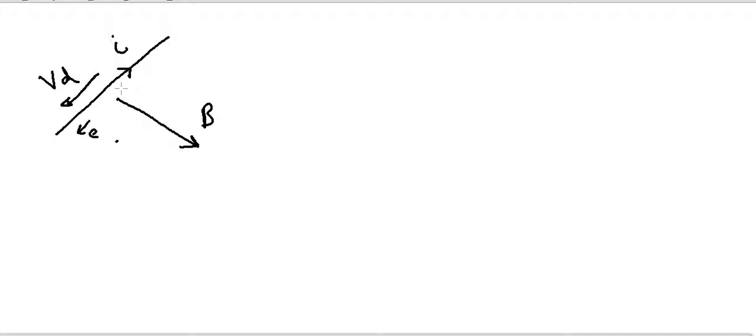One single electron, because it is moving in the opposite direction to current, has a drift velocity Vd, which is a vector. So this electron is moving with a drift velocity Vd in the direction opposite to the current, and it will experience a force F equal to minus e, because the charge is negative. e will be 1.6 into 10 to the power minus 19 coulomb. e into, for q, v cross B. So here velocity is the drift velocity, which I will write as Vd cross B.